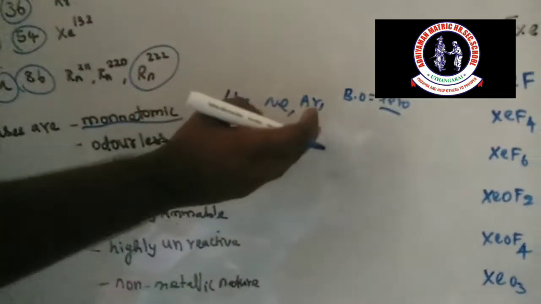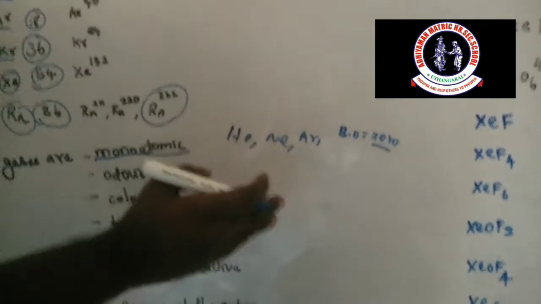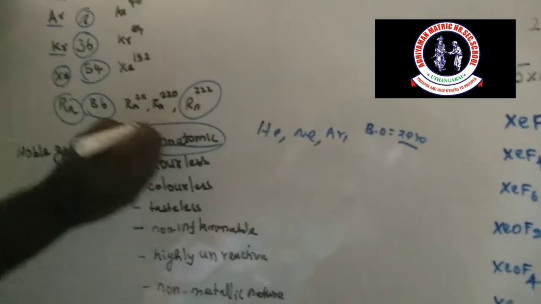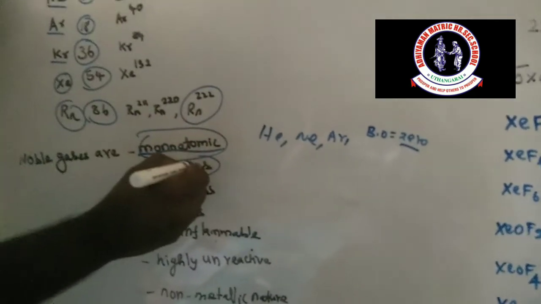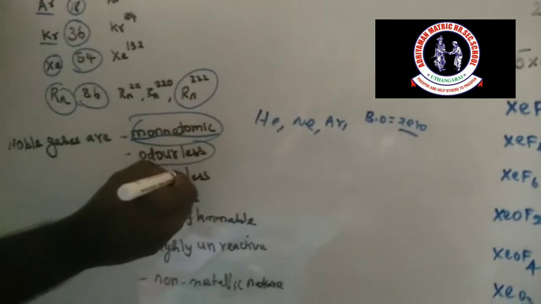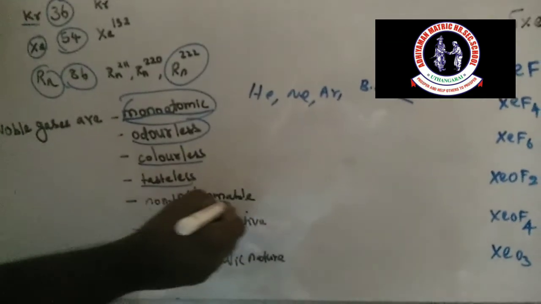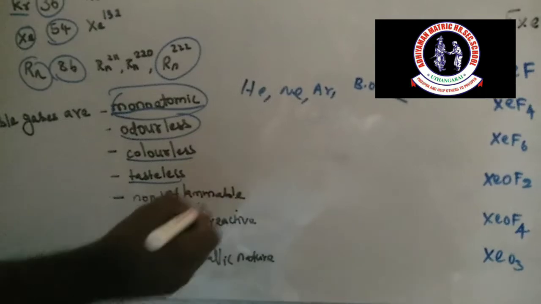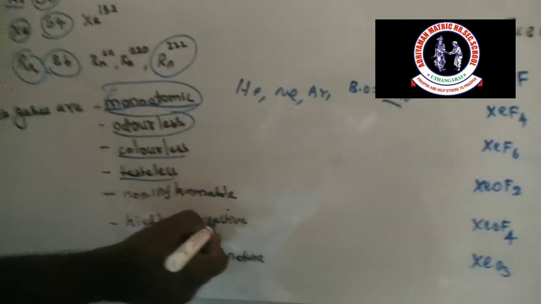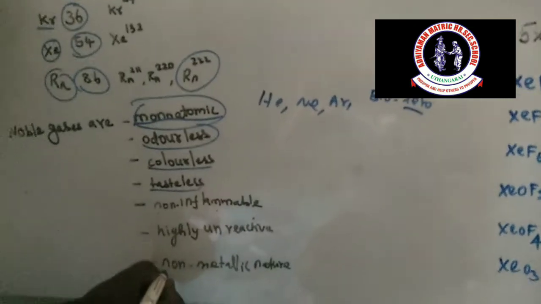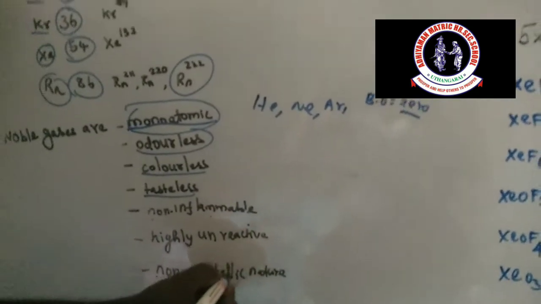So a diatomic molecule does not exist. So all the noble gases are monoatomic, odorless, which means no smell, colorless and tasteless, non-inflammable, do not burn, and highly unreactive, with no reaction with other elements, non-metallic in nature. So these are the physical properties of noble gases.